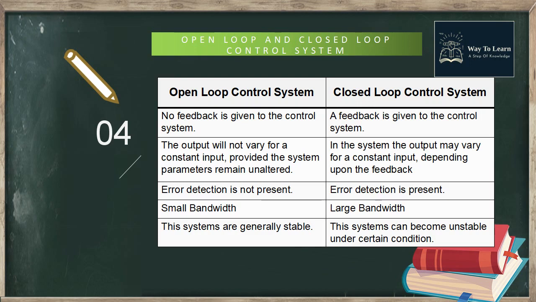Error detection is not present in open loop control system, whereas error detection is present in closed loop control system. The bandwidth of the open loop control system is small, whereas bandwidth of the closed loop control system is large. The open loop control systems are generally stable, whereas closed loop control system can become unstable under certain conditions.